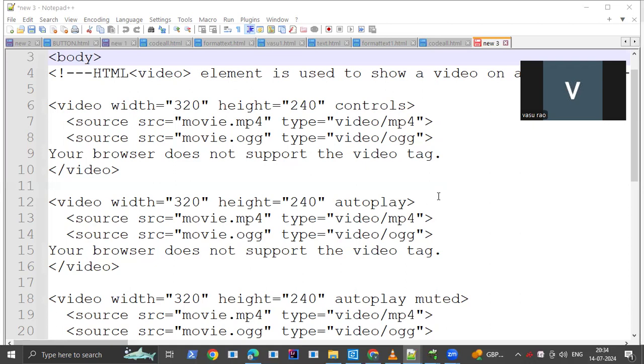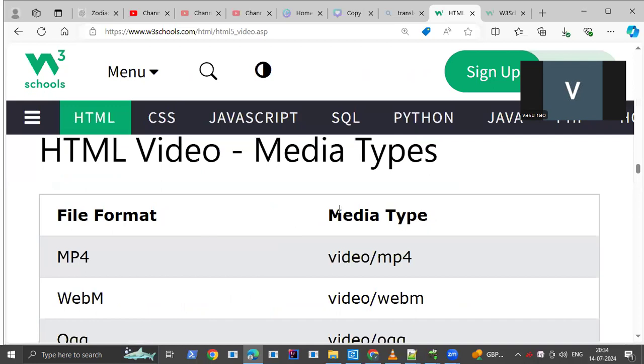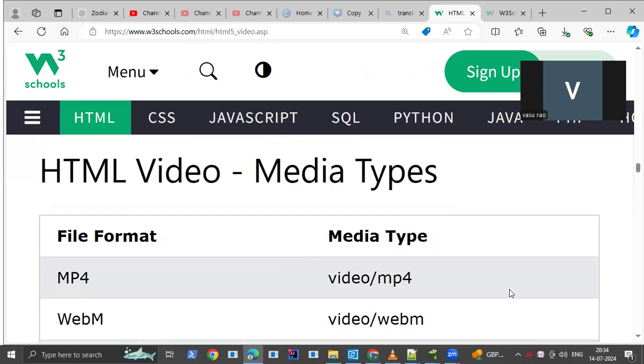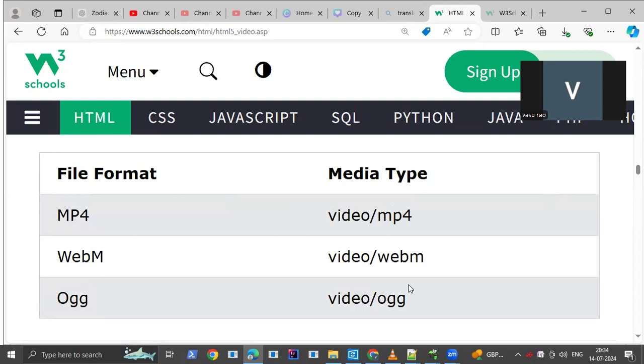I have explained different types of video formats, and which format will be recommended. Which video format will YouTube recommend, and which format does HTML recommend? These are the HTML video formats: MP4, WebM, OGG. All of these are supported by HTML, but only MP4 will be supported by YouTube. YouTube will recommend only MP4.